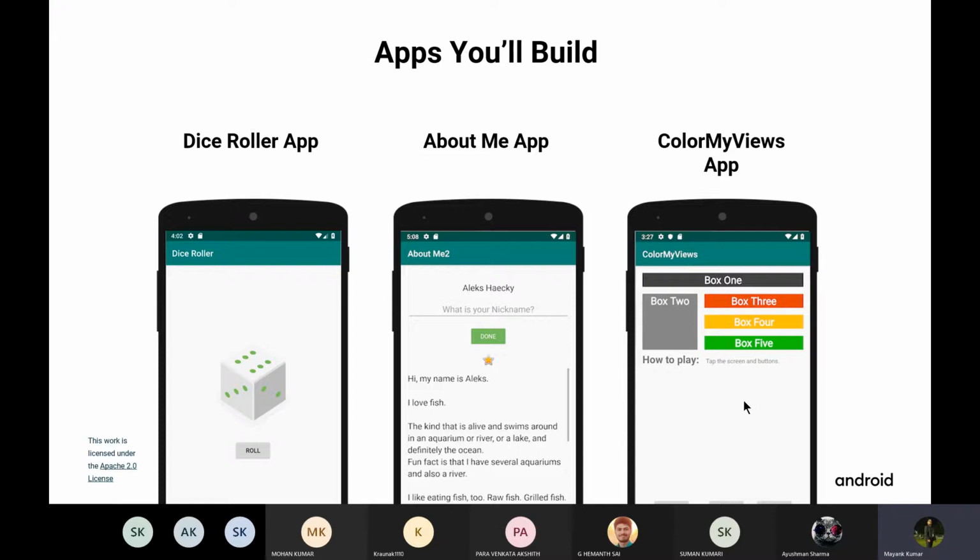The third app that you would be developing here is the Color My View app. This app helps you understand how you can build more complex layouts, because there might be cases where you need to develop a complex or unique layout. There are also more apps apart from these that you would be building as part of this track. These apps will introduce you to building UI layouts on Android, which is a key building block of Android development. We will also have a demo of some of these apps in the last part of this session.